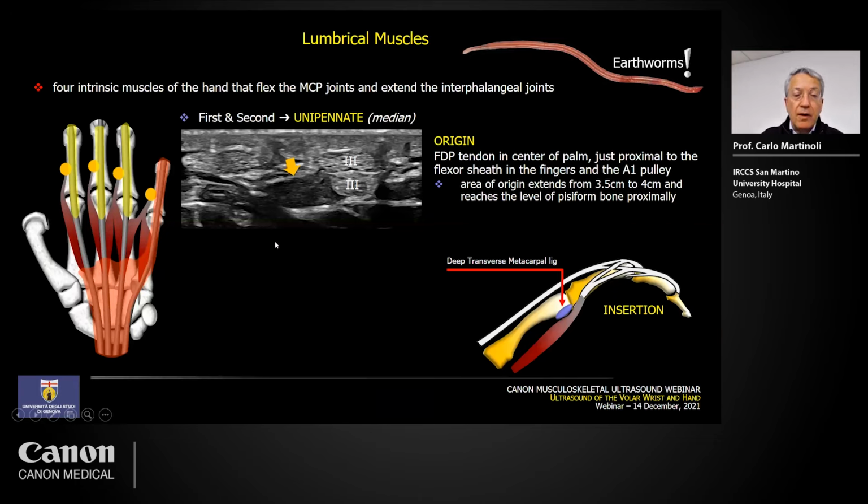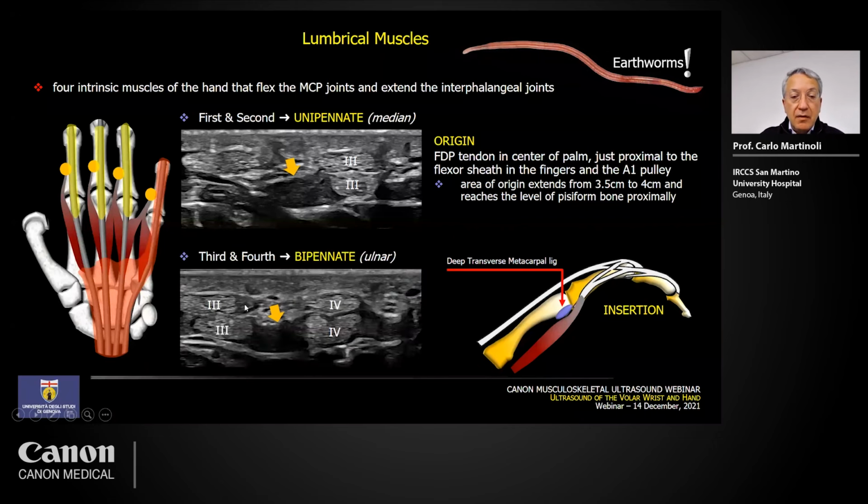But going more ulnarly, you can have a different appearance of these lumbrical muscles. They are connecting, as you can see here, the flexor digitorum profundus tendons of two adjacent fingers, of the third and the fourth fingers, and you see the common origin in this area.